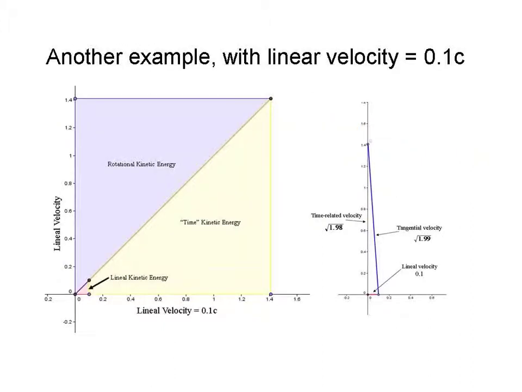We'll look at a couple of examples. In this one, with the linear velocity equal to 0.1 times the speed of light, we find the linear kinetic energy as this little tiny triangle down here. Our rotational or potential energy triangle is here, and our energy related to time is huge. Taking the velocities from these points, we find this particular triangle.